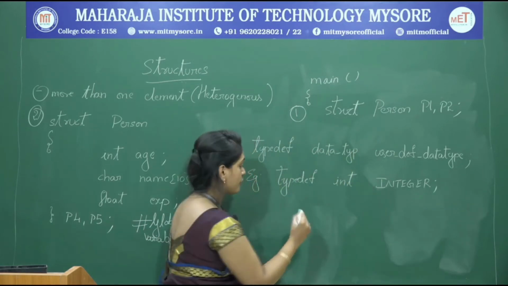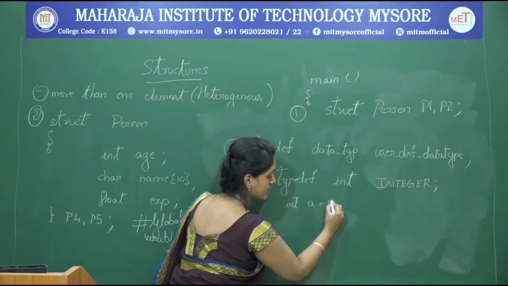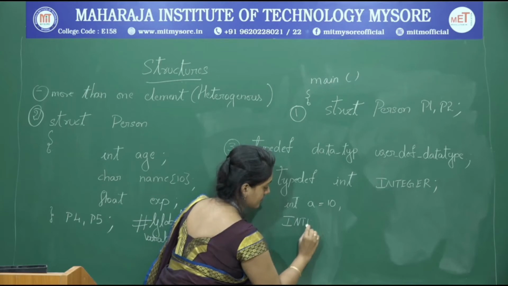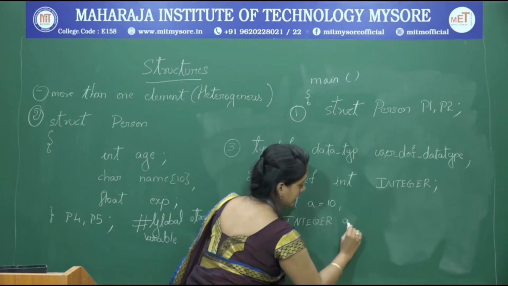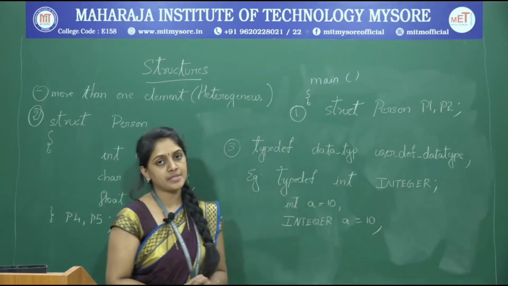Now instead of writing int a equals 10, I can write integer a equals 10. Both of them yield the same result.